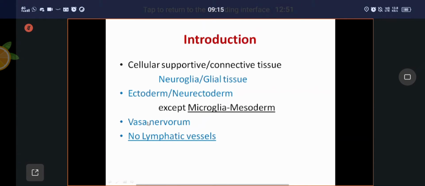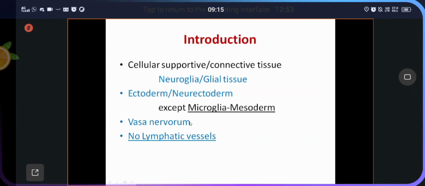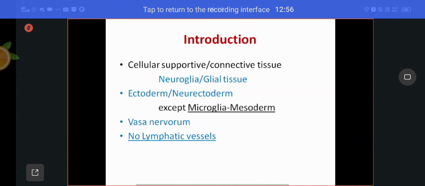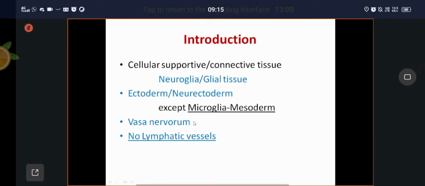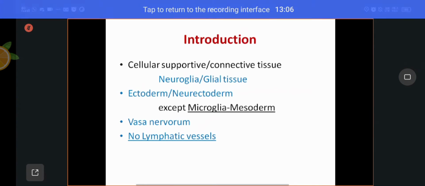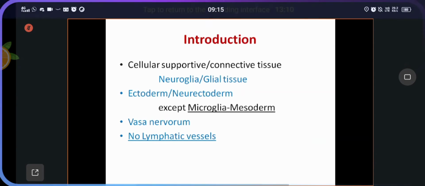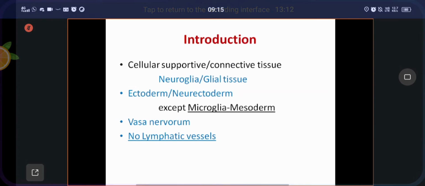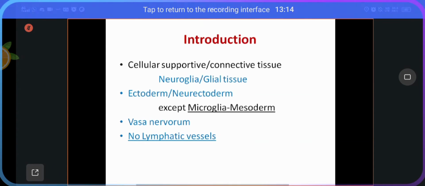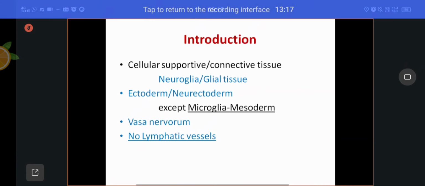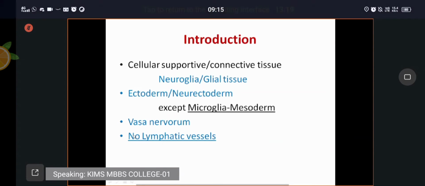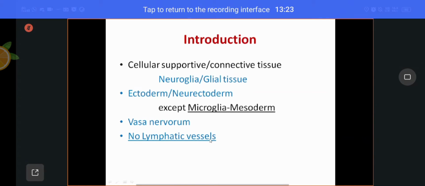The vessels which supply the nerves or nervous tissue are called vasa nervorum. You know vasa vasorum, vessels supplying vessels. Here, vessels supplying nerves are called vasa nervorum. Nerves supplying the vessels are called nervi vasorum. And no lymphatic vessels are present in the nervous tissue.